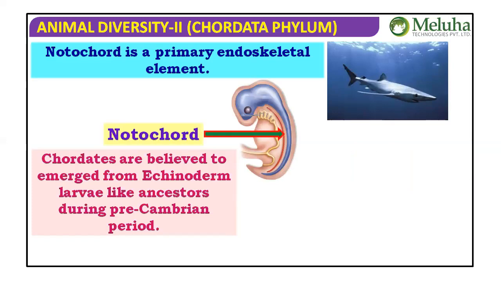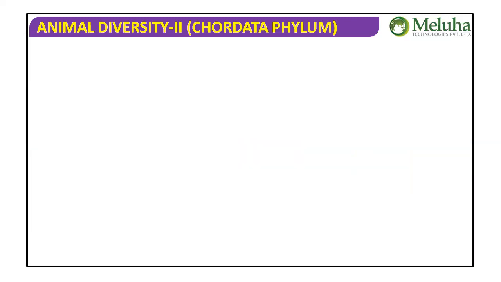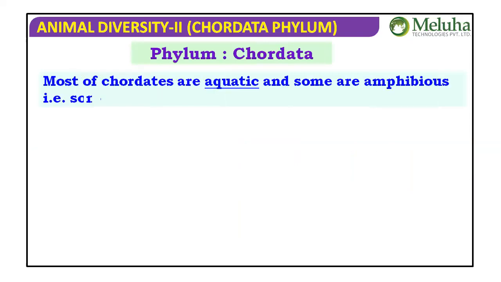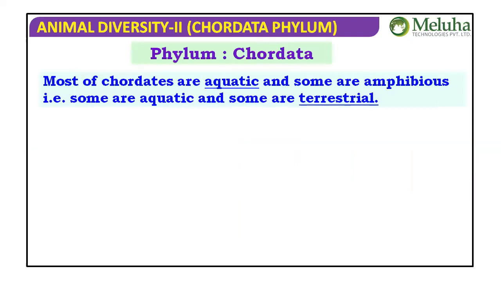Let me show you the notochord. During embryonic stages, the notochord is present like that. The phylum Chordata, the general characteristic features we are discussing here. Most chordates are aquatic, some are amphibious and some are terrestrial. Likewise, the variation is there.